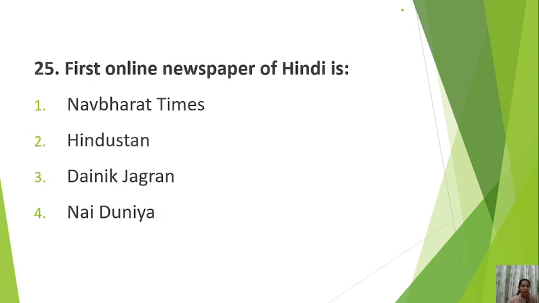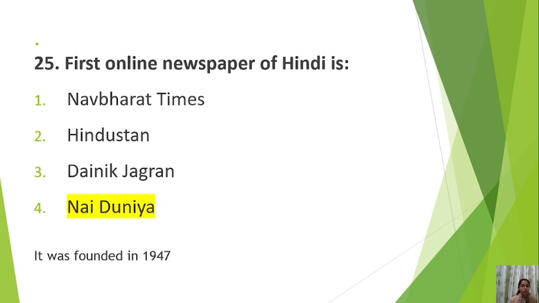Okay. Next is, first online newspaper of Hindi is number one, Nav Bharat Times, number two, Hindustan, number three, Dainik Jagran, number four, Nai Duniya. Online newspaper of Hindi, first online newspaper of Hindi. So the correct answer is Nai Duniya. This newspaper Nai Duniya was founded in 1947.